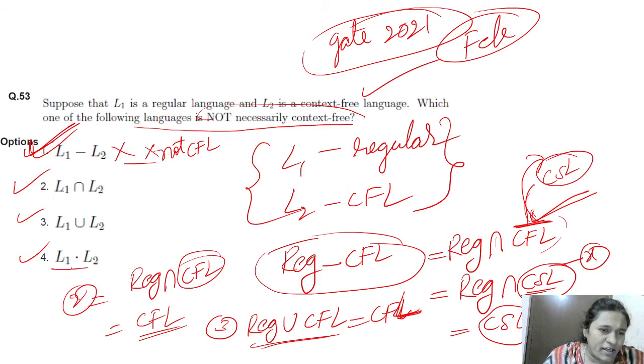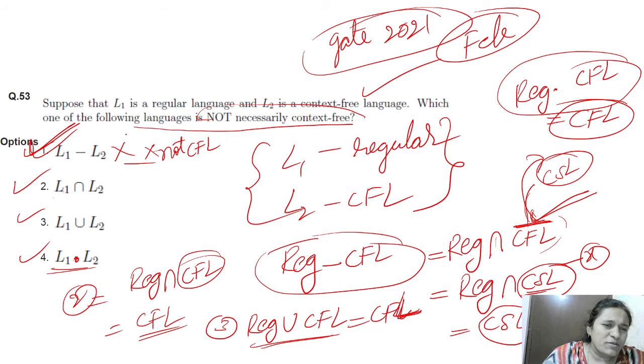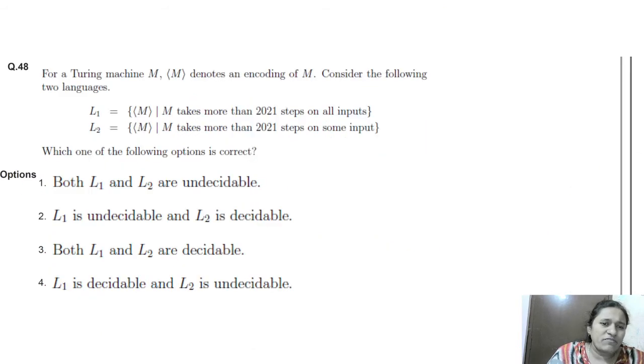And regular concatenation with CFL also will become CFL. That's why option 1 is the answer; it is not context free.